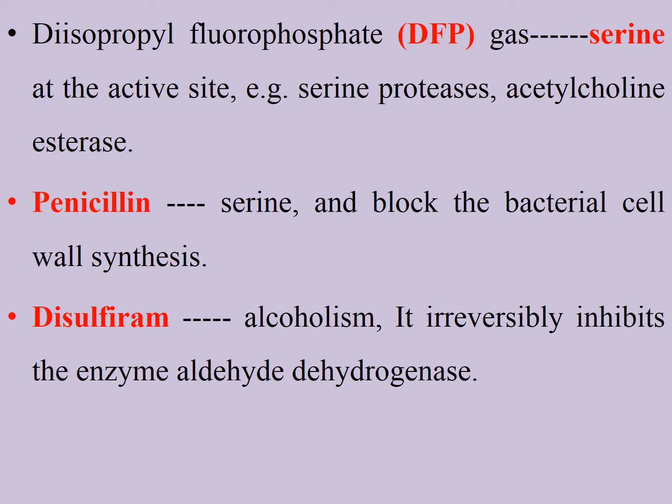Diisopropyl fluorophosphate binds to the serine at the active site, for example in serine protease and acetylcholinesterase. Next is penicillin. It binds to serine and blocks bacterial cell wall synthesis. Next is disulfiram. It is used in alcoholism. It irreversibly inhibits the enzyme aldehyde dehydrogenase, right?